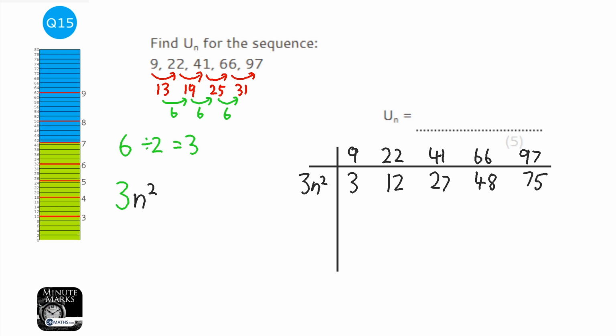Now what we want to do is take 3n squared out of our sequence. So we're going to do our sequence, and we're going to take away 3n squared from it.